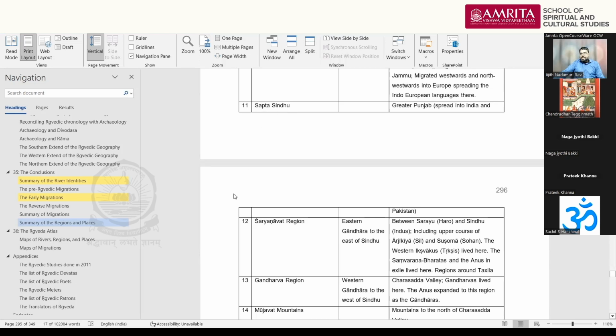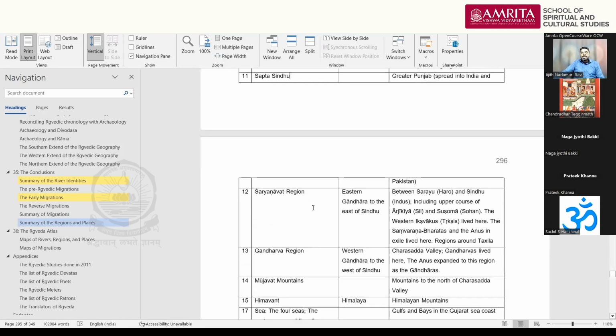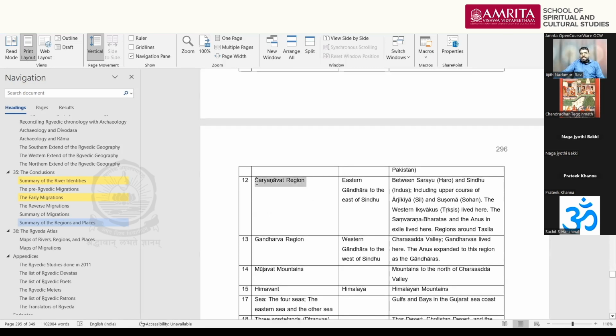Out of which the Sindhu river is excluded and Marudvartha is excluded. The total is 5 rivers. That is the Punjab. The Sapta Sindhu is Punjab, both on the Indian side and the Pakistan side. Sharyanavati is slightly on the northern side of where currently Islamabad and Rawalpindi are located. Takshashila and Rawalpindi, Islamabad are located there.